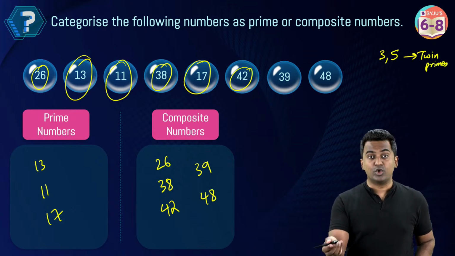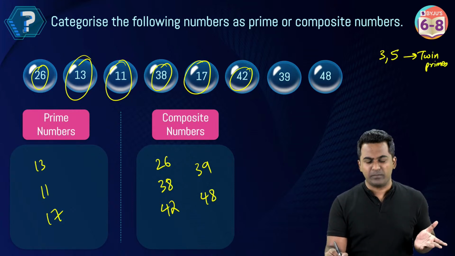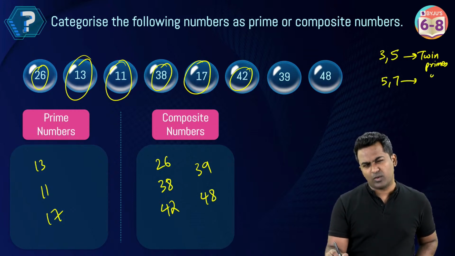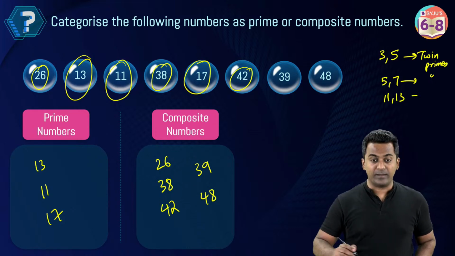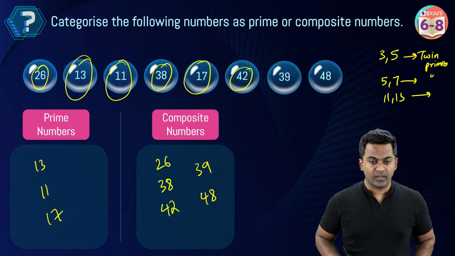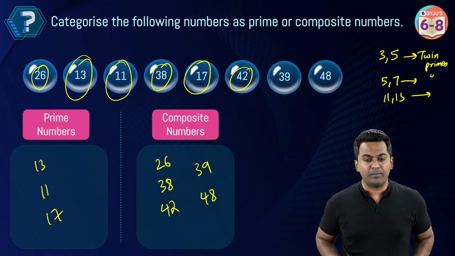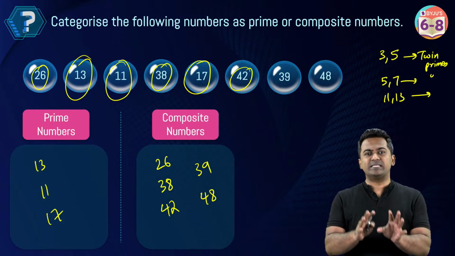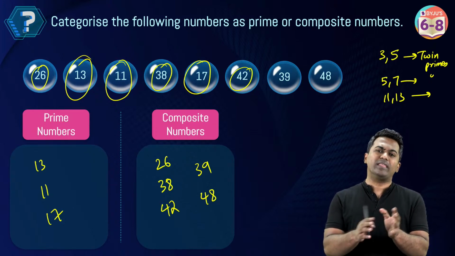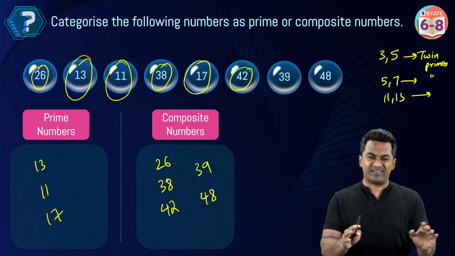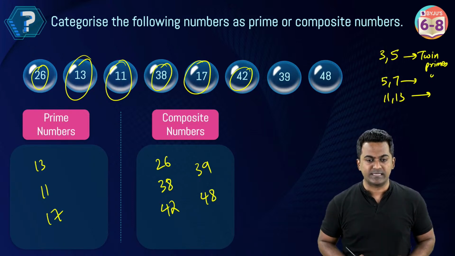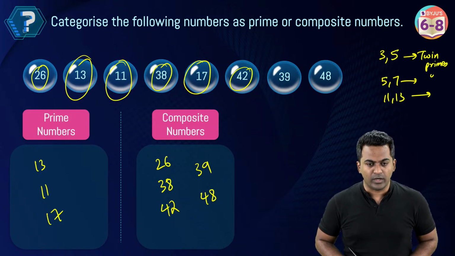The difference is 2. What other numbers are twin primes? 5 and 7 are twin primes. What else? 11 and 13 are twin primes. Do factors always come in pairs? Yes, of course. Except for one. 1 is the only number which has one factor. All the other numbers are going to have a minimum of two factors. That's what I'm sure you mean by a pair. Pair means 2. Very good.